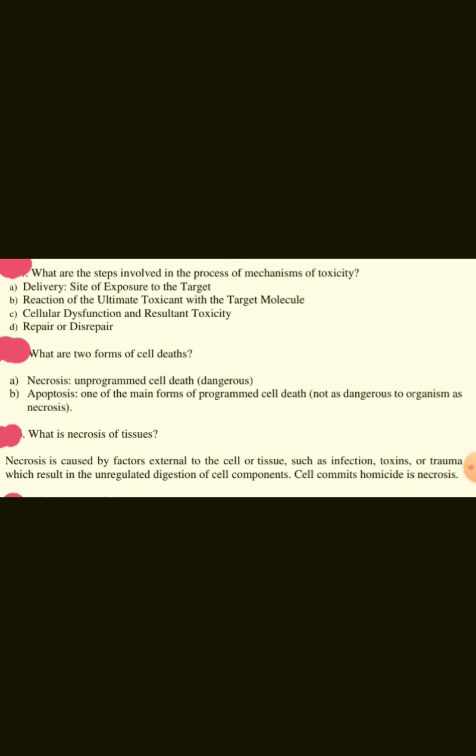What are two forms of cell death? Necrosis, which is unprogrammed cell death, which could be dangerous, and apoptosis, one of the main forms of programmed cell death.